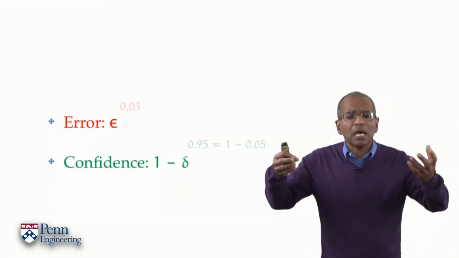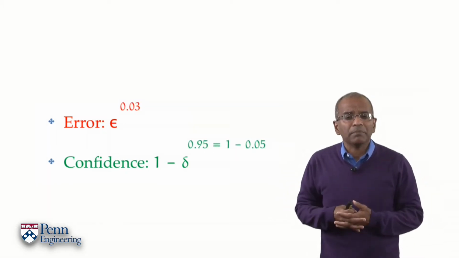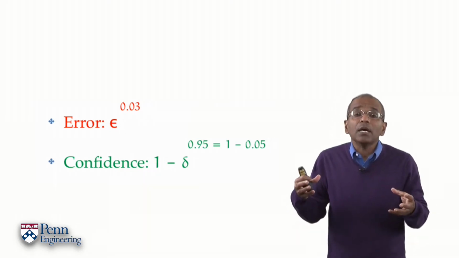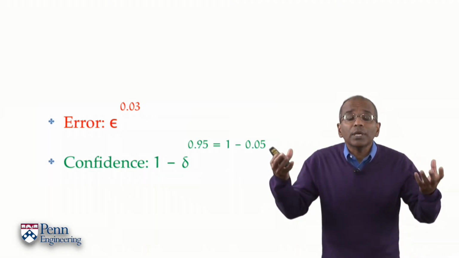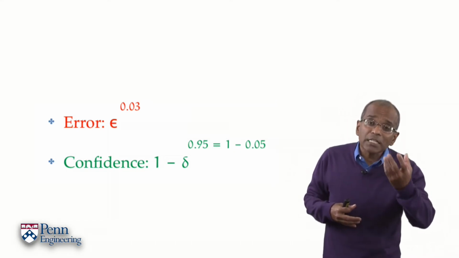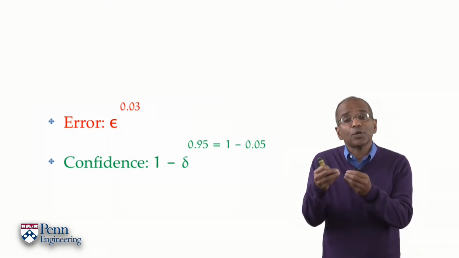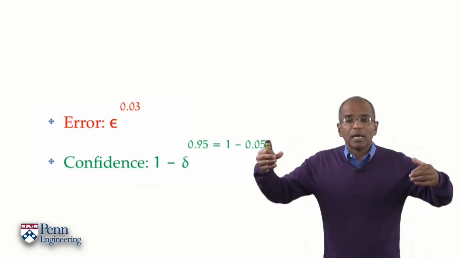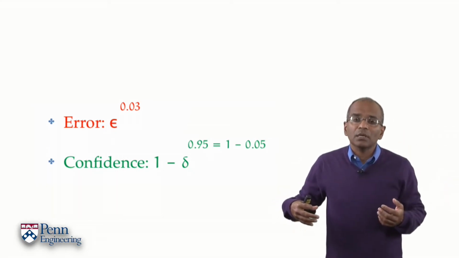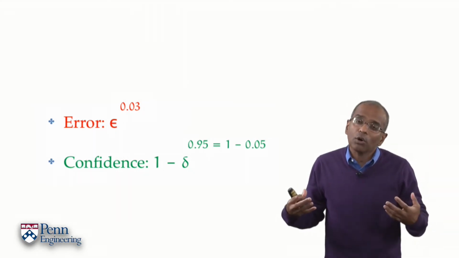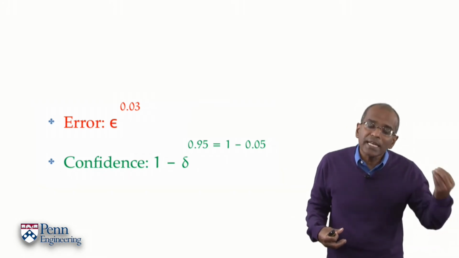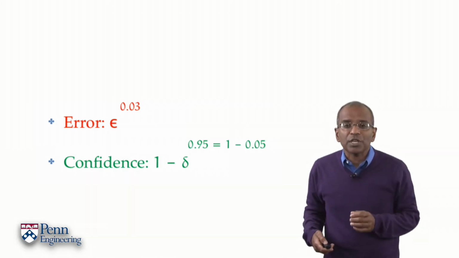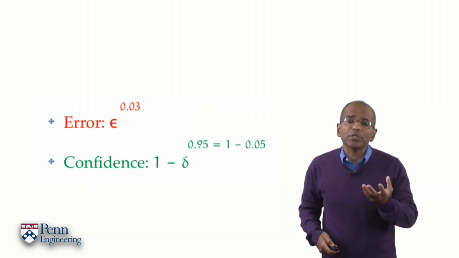So here are, for example, samples of what epsilon and delta could be. Epsilon is 0.03 says that I make an error of no more than 3%. A confidence of 95% says that delta is 0.05. So this pronouncement will say that I make an error of no more than 3% with a confidence of 95%. Or, in other words, if I make an error exceeding 3%, the chance of that happening is no more than 5%.